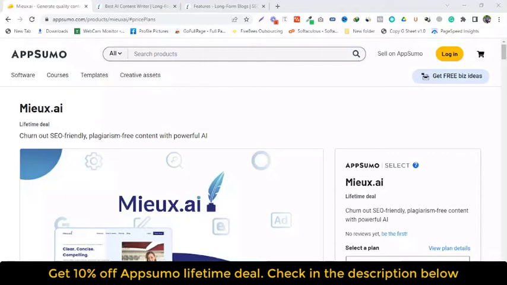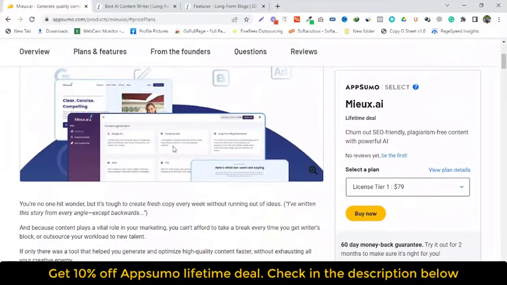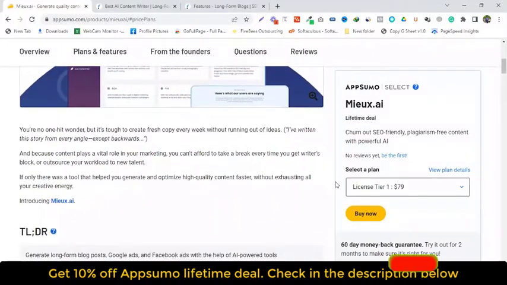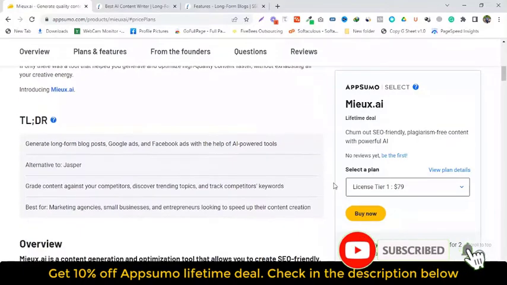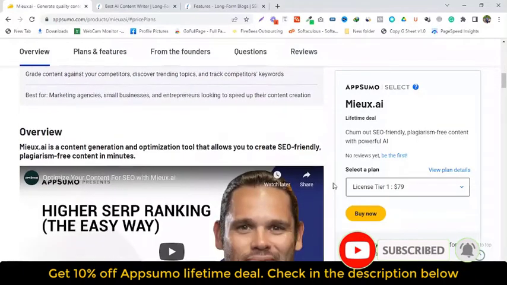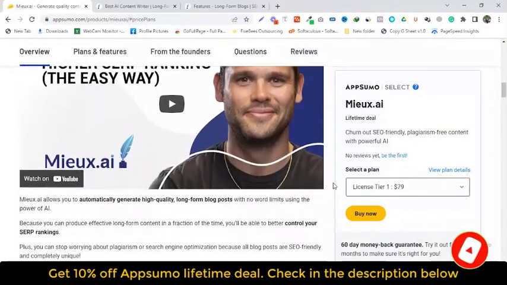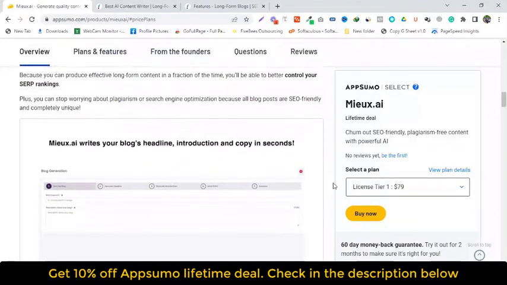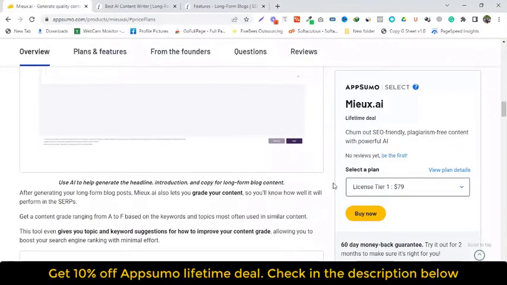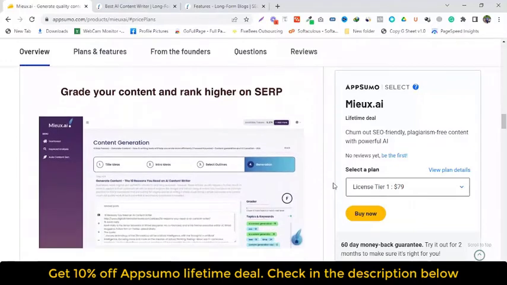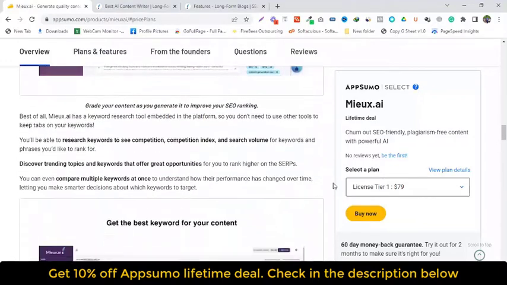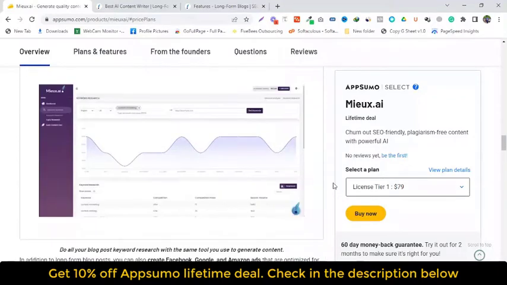You're no one-hit wonder, but it's tough to create fresh copy every week without running out of ideas. And because content plays a vital role in your marketing, you can't afford to take a break every time you get writer's block or outsource your workload to new talent. If only there was a tool that helped you generate and optimize high-quality content faster without exhausting all your creative energy. Introducing Mieux.ai.